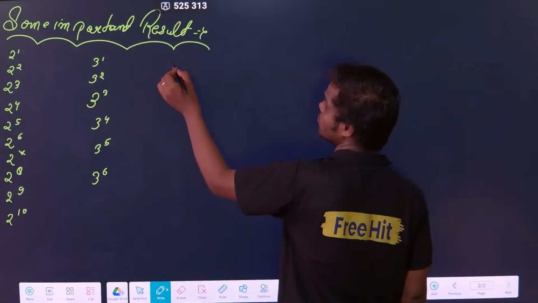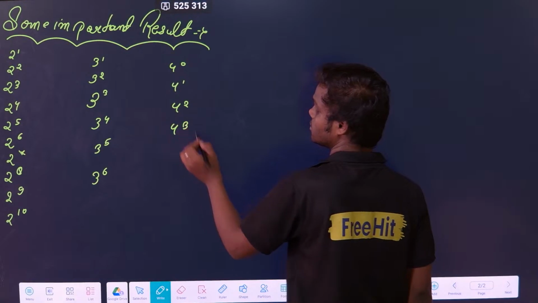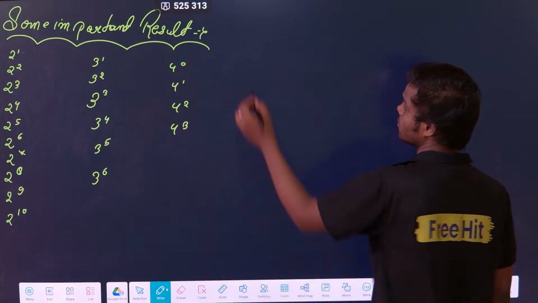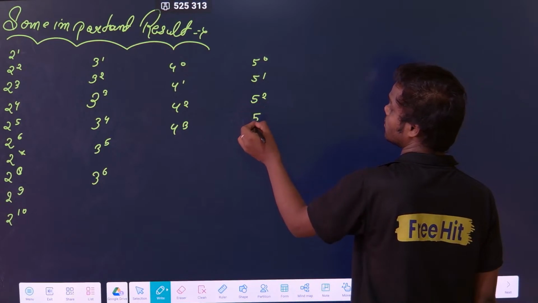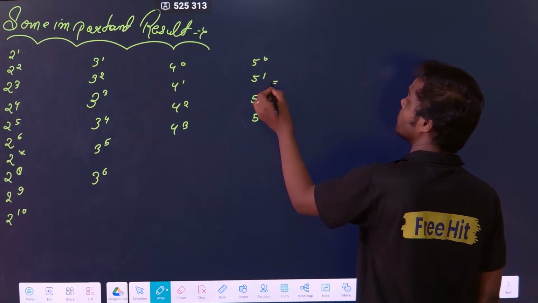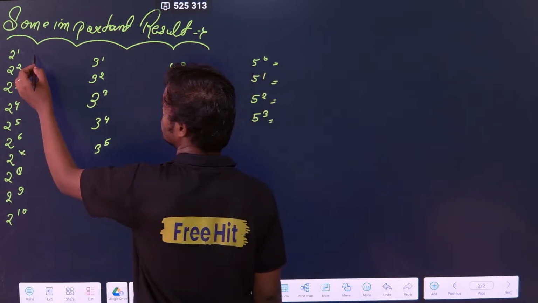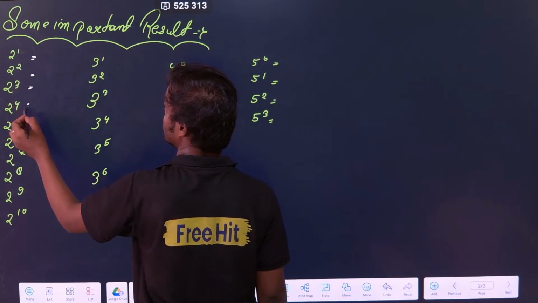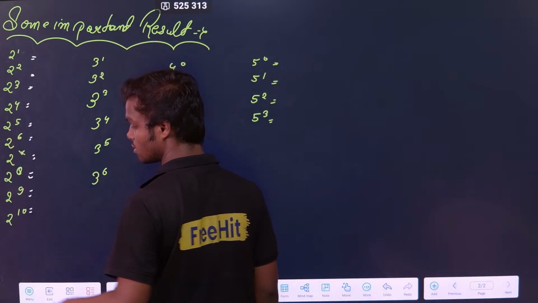Similarly, I can ask you 4 to the power 0, 4 to the power 1, 4 to the power 2, 4 to the power 3. Correct? Similarly, 5 to the power 0, 5 to the power 1, 5 to the power 2, 5 to the power 3. These are some important results which always come into your picture. You should know these values. Okay.